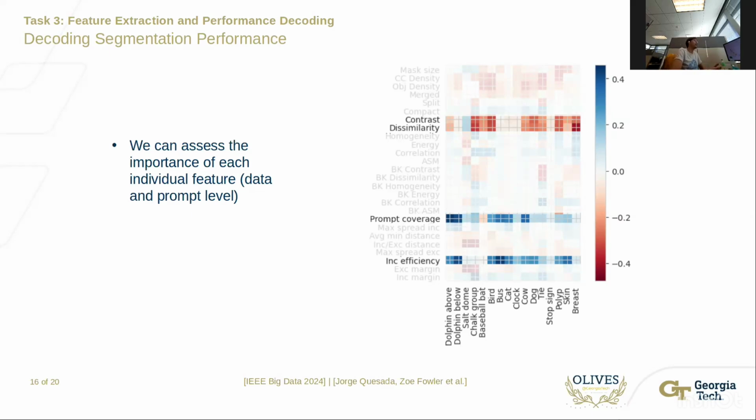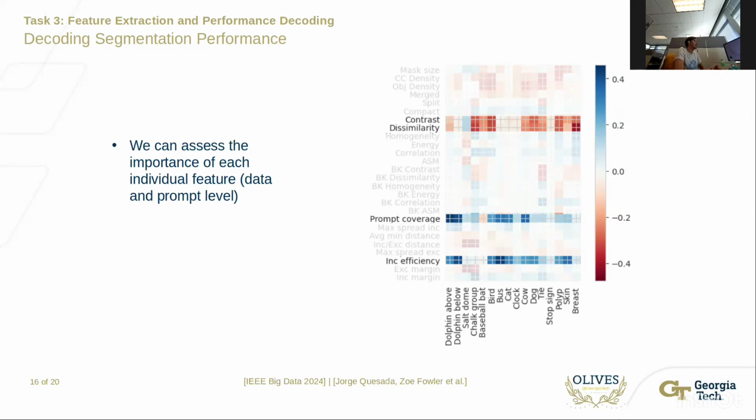On the other hand, on the prompt level features, we can see, for example, that prompt coverage, essentially being able to cover a large amount of the image or the object of interest with inclusion prompts, will usually be very positively correlated with the prompting performance, but also inclusion efficiency, meaning we have to try to cover as much of the object as possible with as few prompts as possible in order to get a good performance.